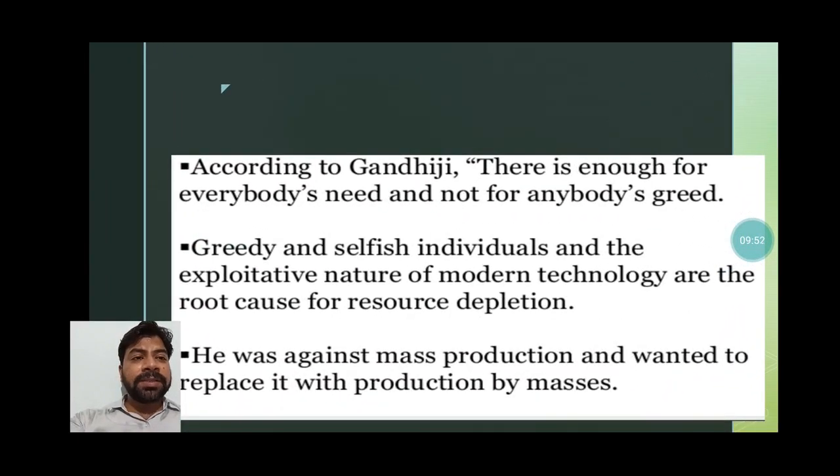According to Gandhi ji, there is enough for everybody's need and not for anybody's greed. Mahatma Gandhi has given this quotation.